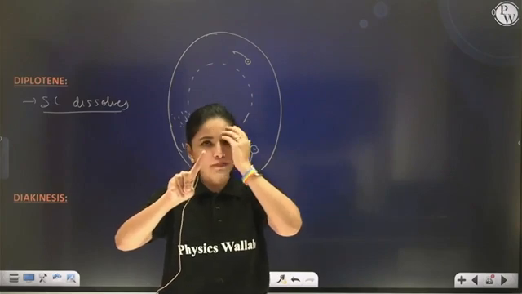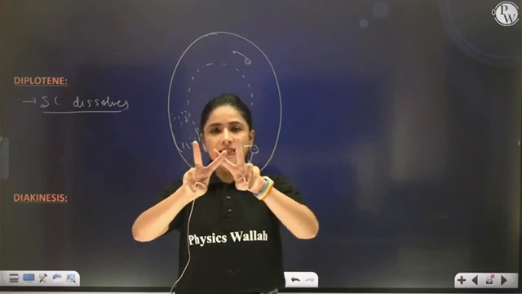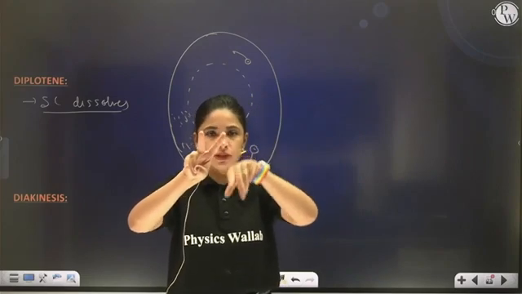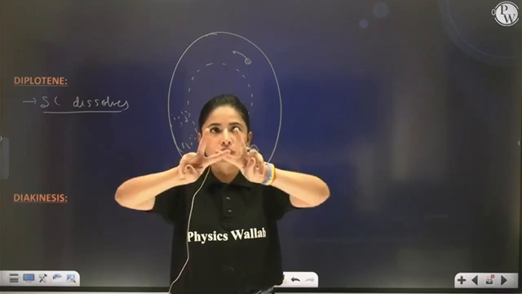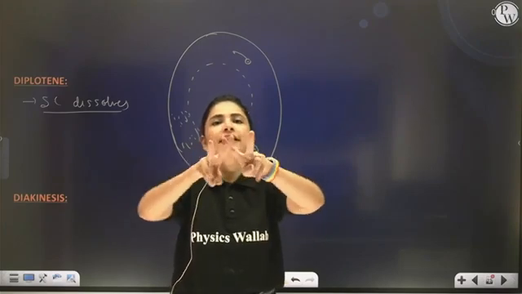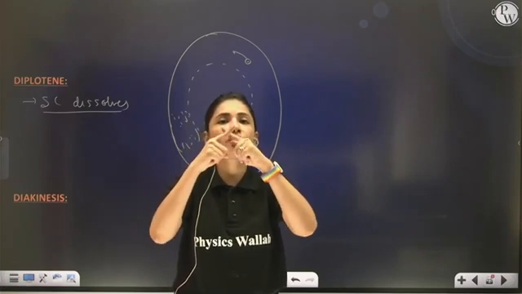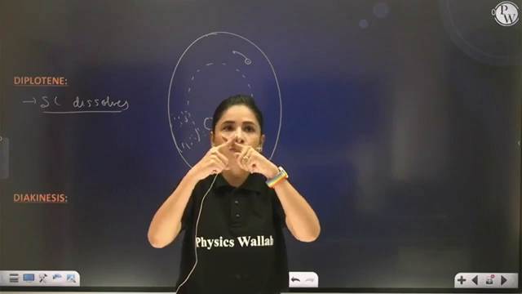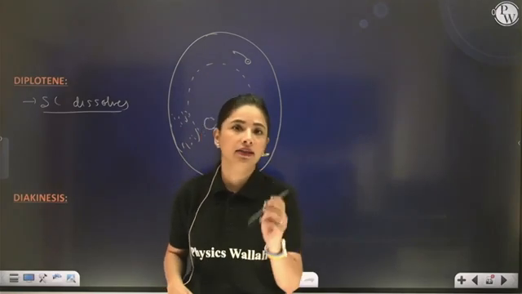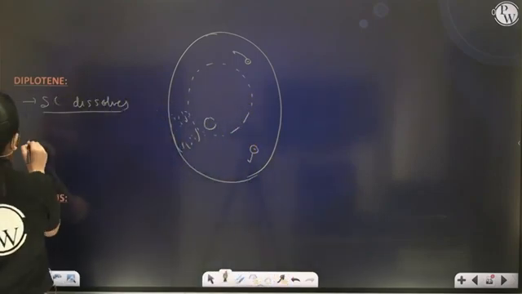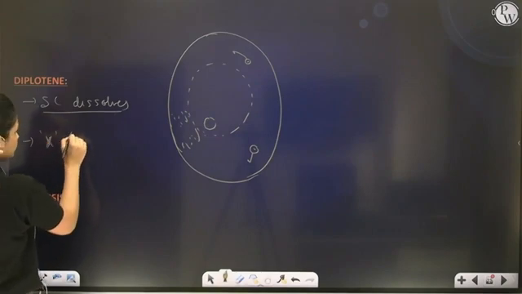Now, this is about pachytene. As the cell enters the diplotene stage, the synaptonemal complex which is present in between dissolves. So these paired homologous chromosomes now want to move apart. But they are not able to, because they are attached at the point of crossing over. And this forms an X-shaped structure called chiasmata. So diplotene is characterized by the formation of X-shaped